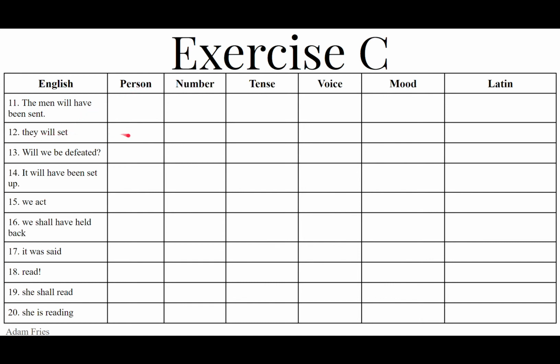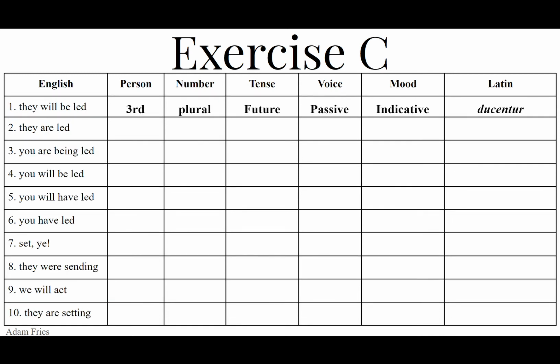12. They will set. They will set is third person plural, they. It's going to be future active because they will actively do the thing. Indicative mood of pono, ponere, posui, positus. They will set is pon, and then ent. It's a third conjugation, so we want the future endings am, es, et, emus, etis, ent. So ponent, ponent. That is opposed to number 10, ponunt, which is third plural present.